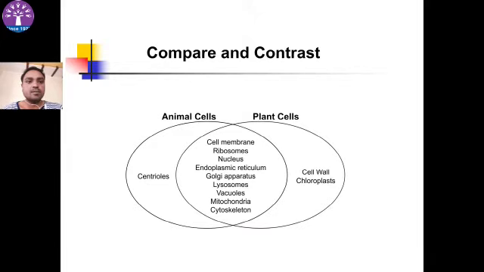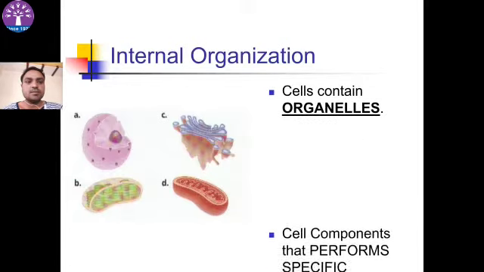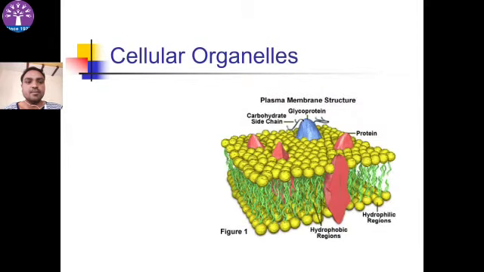Comparison between animal cell and plant cell. Plant cell have cell wall, animal cell have centrioles. Cell membrane, ribosomes, nucleus are common in both. Internal organization. Cell contain organelles, cell components that perform a specific function for the cell.